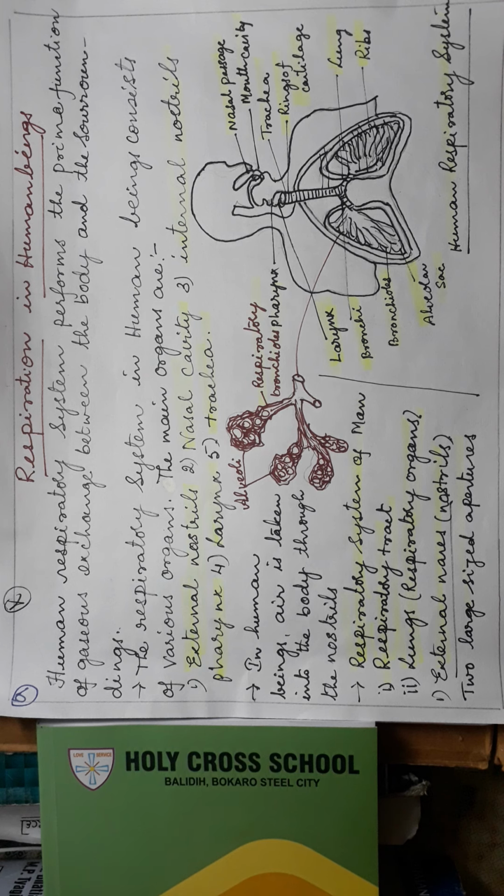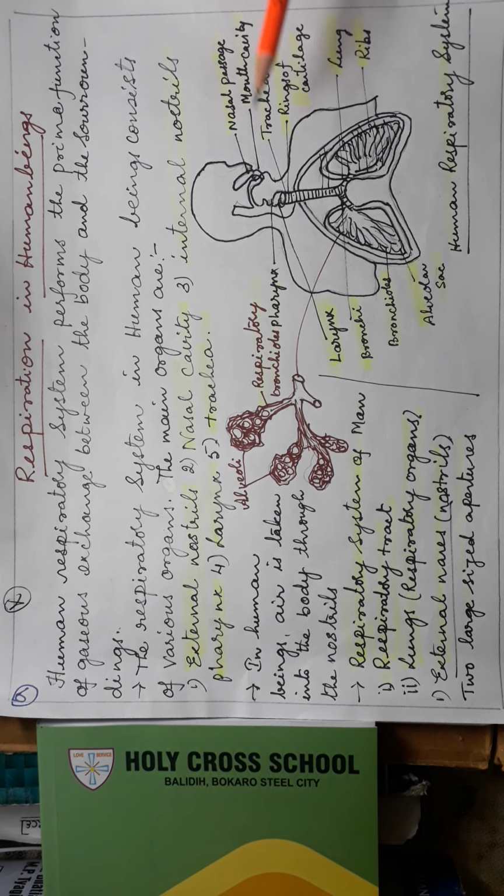During swallowing of food, or bolus, which means a round mass, it will be closed like a flap. Covering like a flap over the pharynx, it is called the epiglottis. You will learn that in your digestive system also. So it prevents the entry of food.